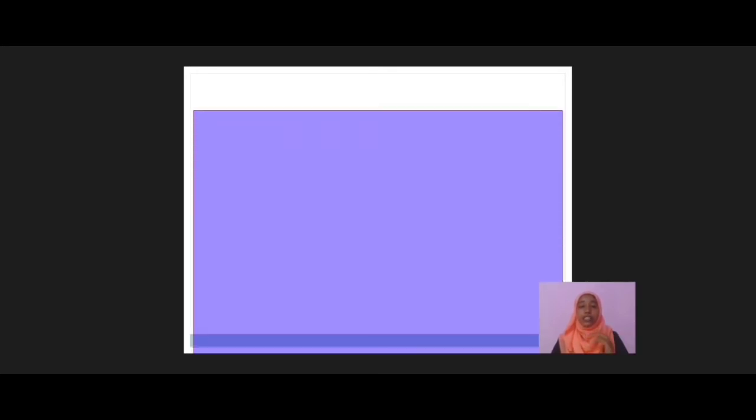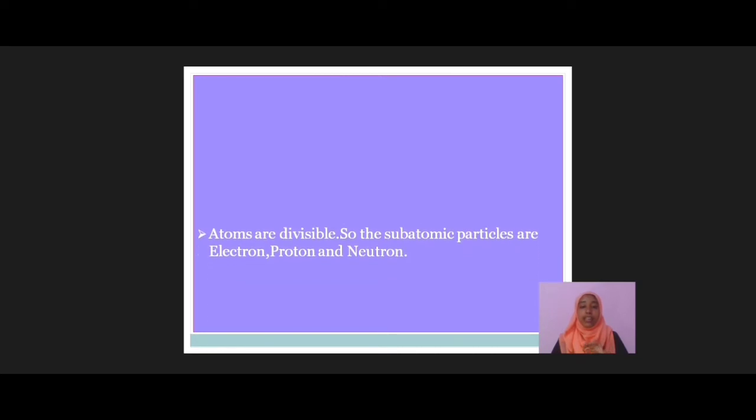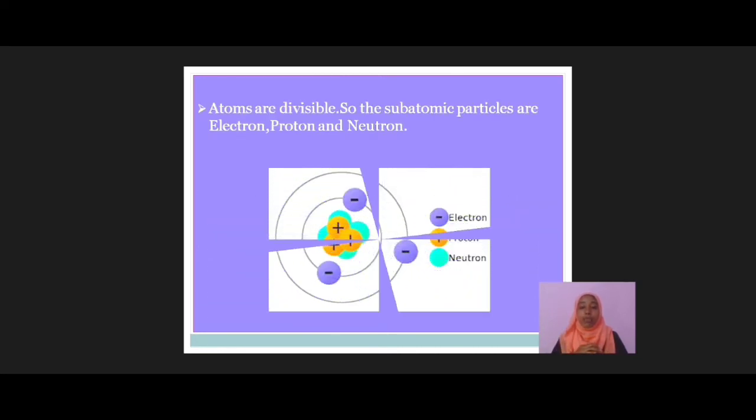But later on, in earlier centuries, some studies and discoveries showed that the atom is not the smallest particle of matter. Atoms are also divisible. They are composed of smaller particles named electron, proton and neutron.